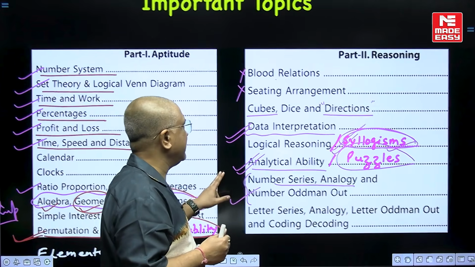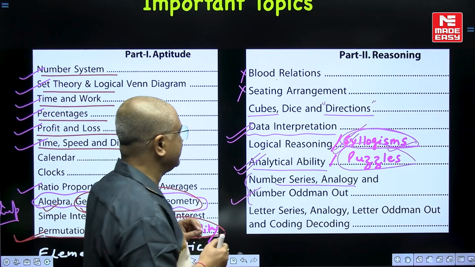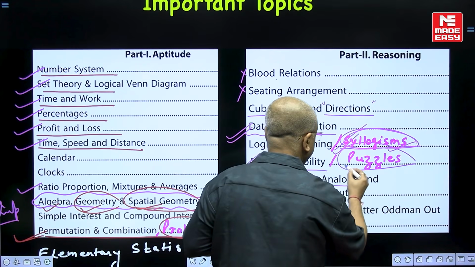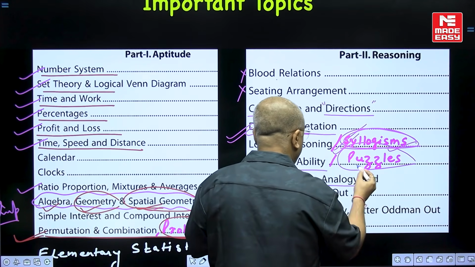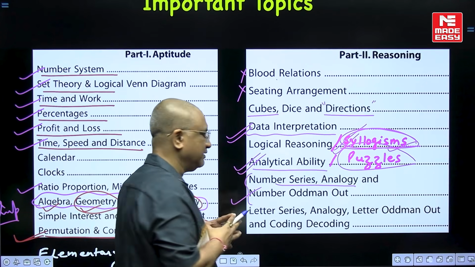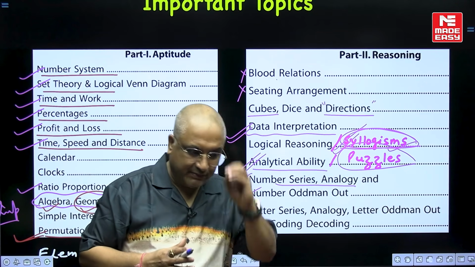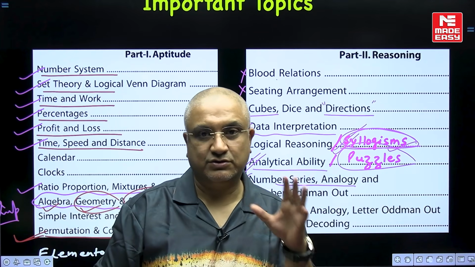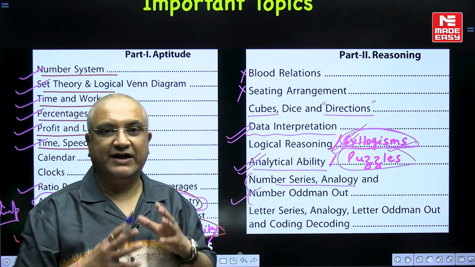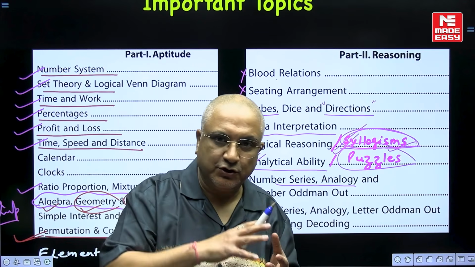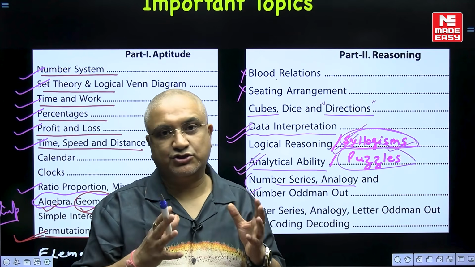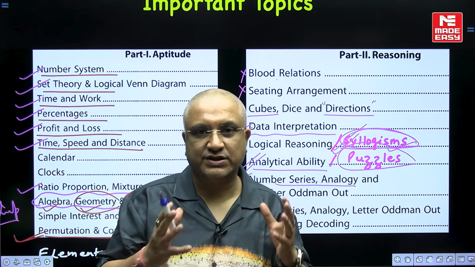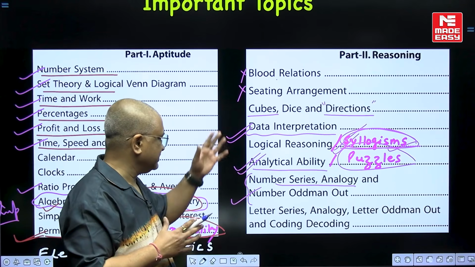So from here I can say the important parts will remain direction, data interpretation, syllogism very important, analytical ability and puzzles. On and off there have been questions which will demand thinking right on the spot as and where required. So make sure that you write test series, hone up your skills and solve fresh questions as well, apart from PYQs, which I'm going to discuss in my next slide. So these are the important areas.